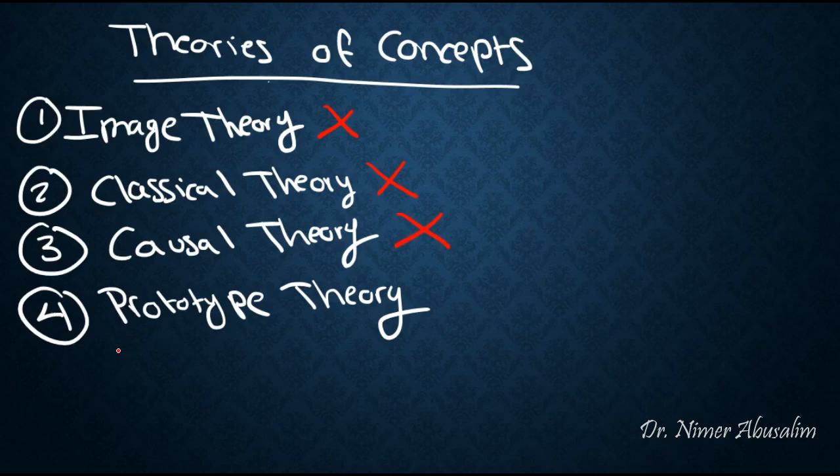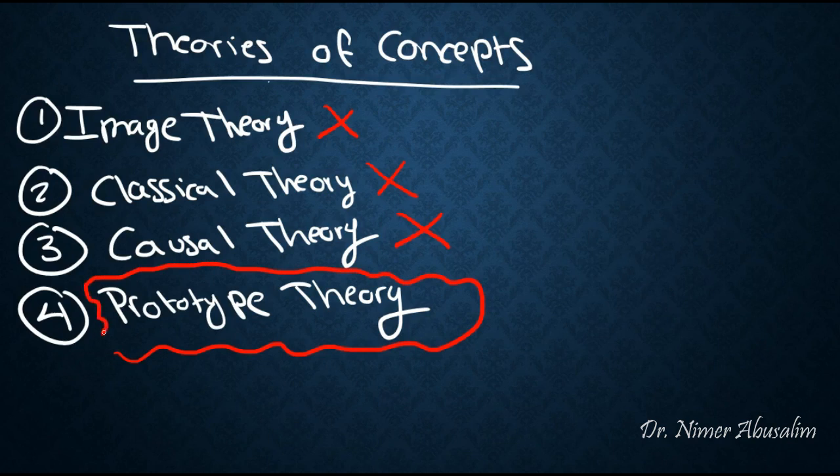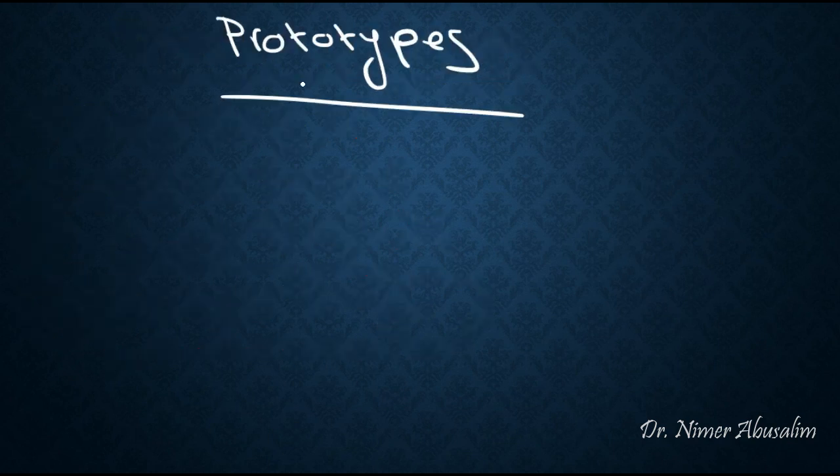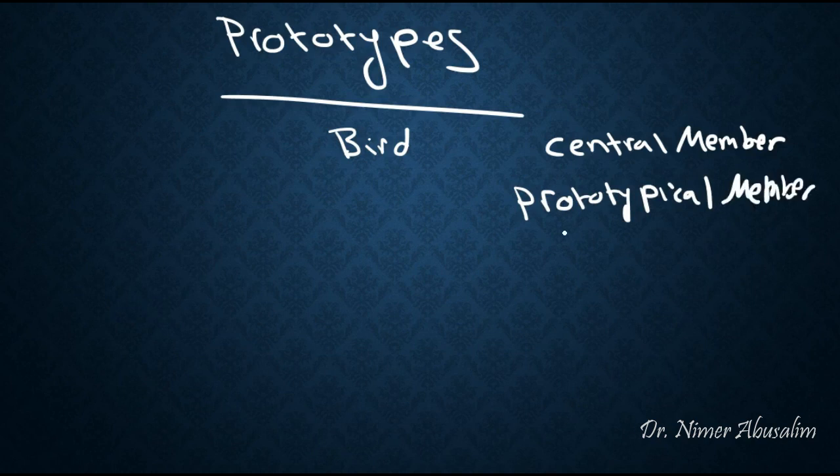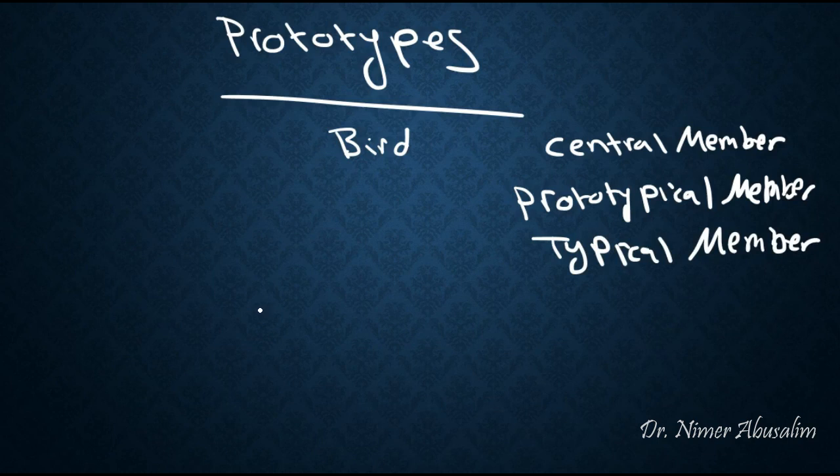Now the last theory of concepts we're going to discuss here is the prototype theory. The theory of prototypes, in its simplest form, suggests that there are degrees of membership. So let's say we are talking about the category bird. The category bird would look something like this. There's a central member of the category, or another word for it is a prototypical member. Some just call it the typical member. This would be the member that first pops to your mind when you think of the category bird.